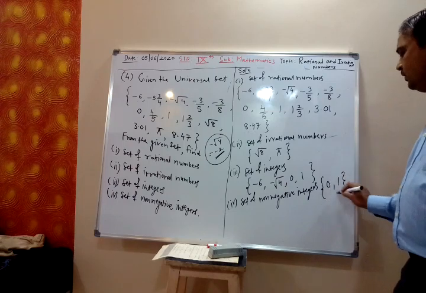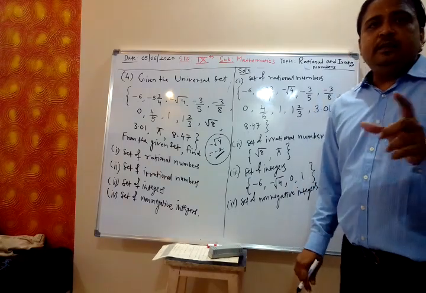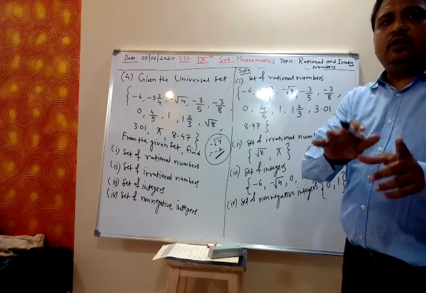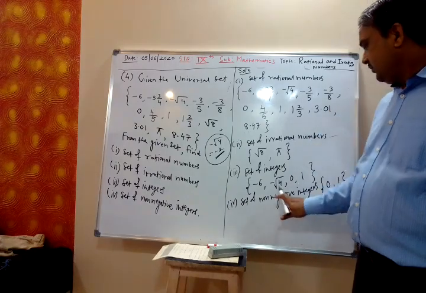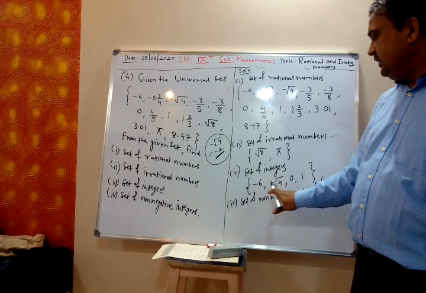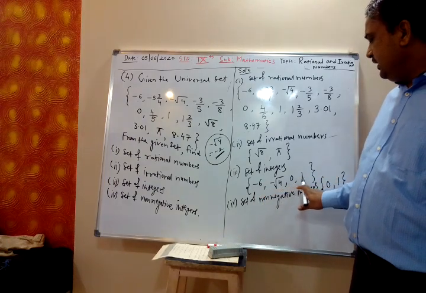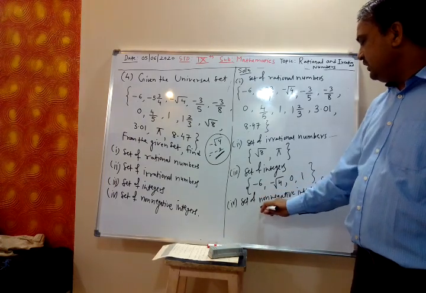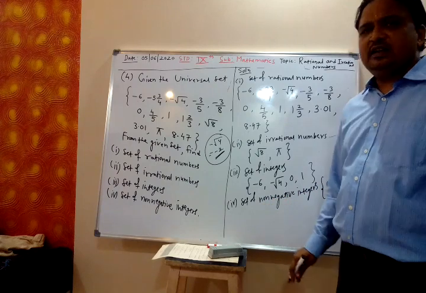Non-negative means either 0 or positive. So from this set of integers, this is 0 and this is positive, so they are non-negative. Is it clear?